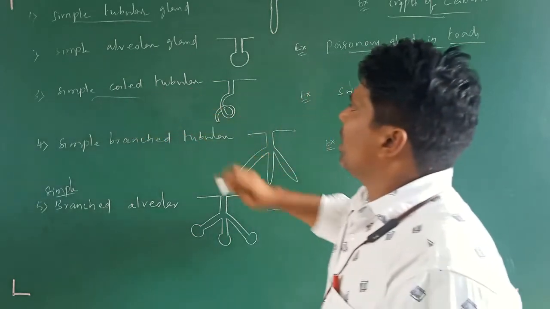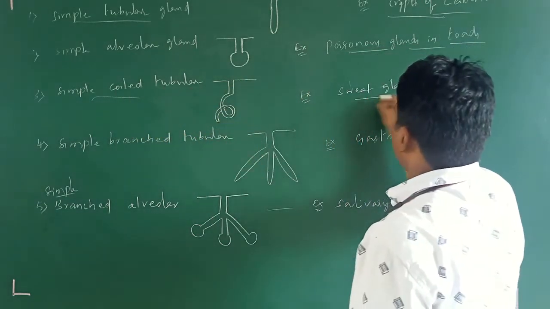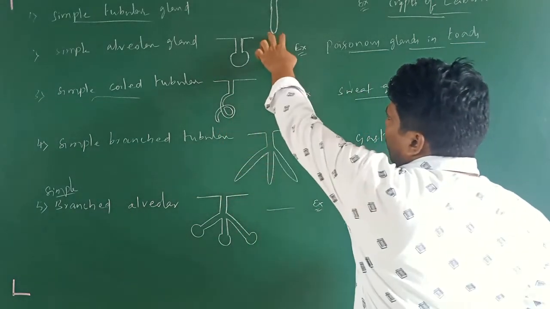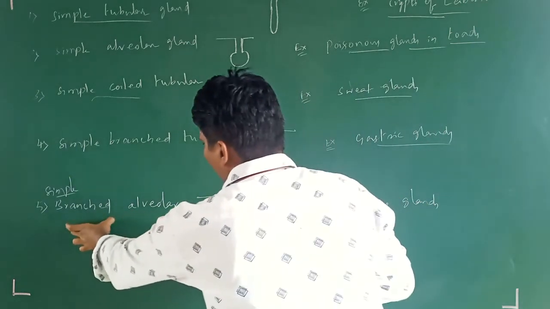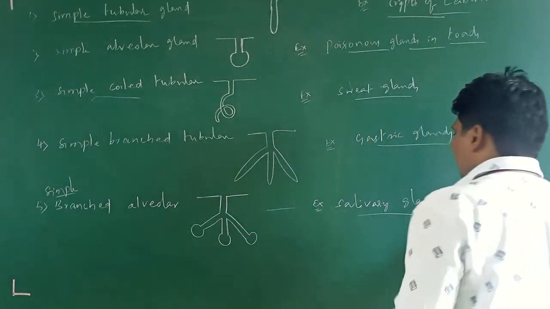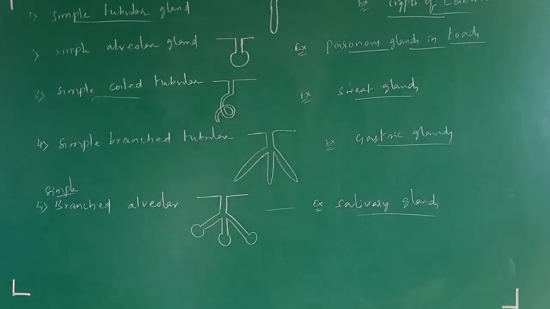Simple coiled tubular is just a coiled tubular structure, found in sweat glands. Simple branched tubular, I just made it branch, found in gastric glands. Simple branched alveolar, I also made it branch, found in salivary glands.